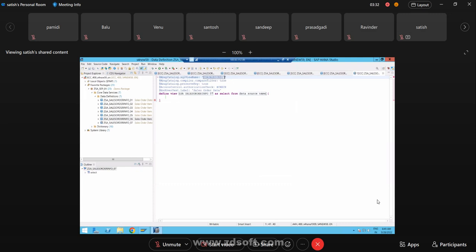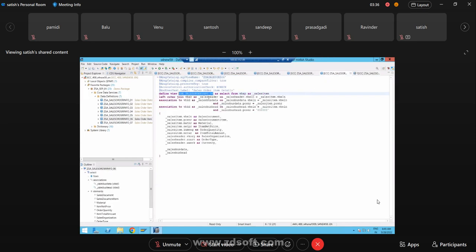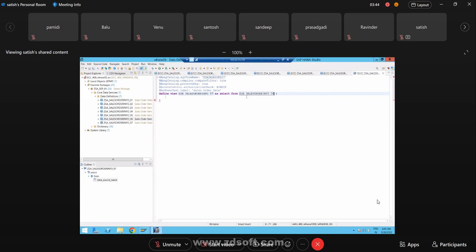Okay. Now specifying the data source from the CDS. I'll specify to get the data from this particular CDS, the prior CDS. You can use any CDS, guys. It may be standard, it may be custom, doesn't matter. Additionally, you can do your own joins. Assume this is just like a table, just like a view. A view is nothing but a table. You can use your own joins additional to this.